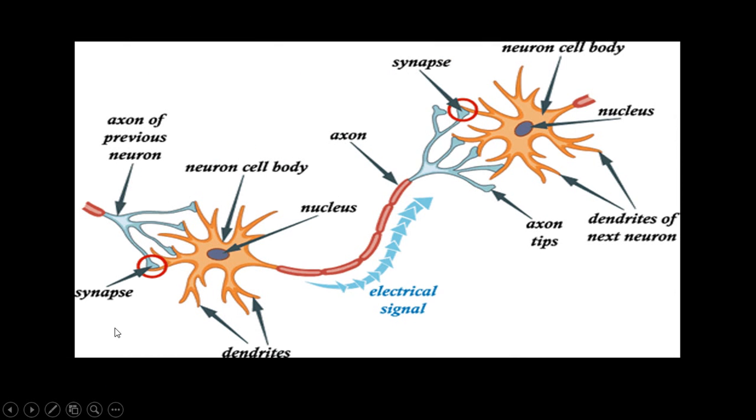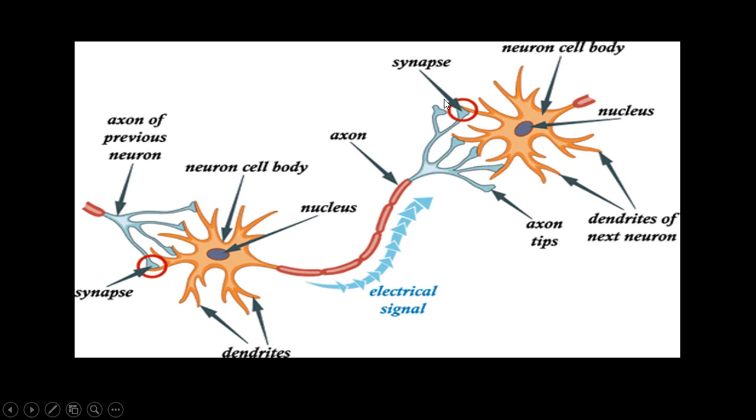So this is a picture. We can see this is the junction. This is called the synapse, where the nerve endings come in contact with a dendrite of the next adjacent neuron. From here, the electrical impulse is initiated. It travels through the dendrite, reaches the cell body, and from the cell body it travels through the axon in the form of the electrical impulse. It reaches the nerve ending, and in the nerve ending again it has to cross a synapse.